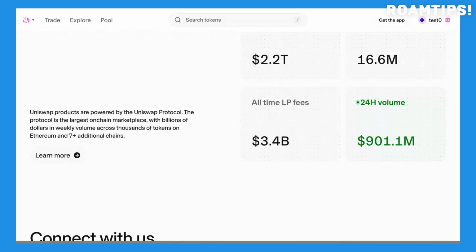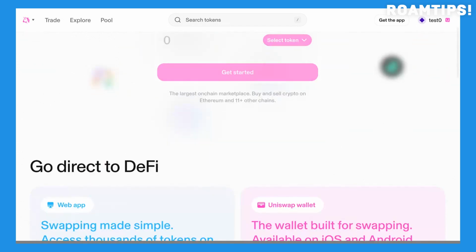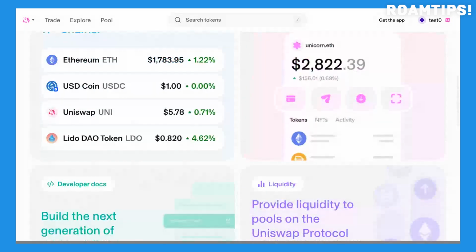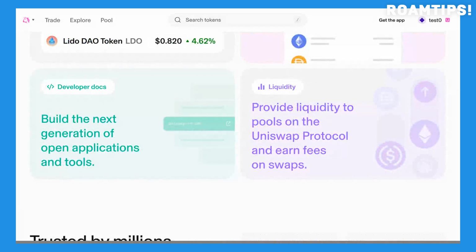The platform continually evolves, with versions like Uniswap v2 and v3 introducing improvements to trading efficiency and offering more sophisticated features for liquidity providers. The platform has become a cornerstone of the DeFi movement, demonstrating the potential of decentralized exchanges to reshape the financial landscape. By leveraging the power of blockchain technology, Uniswap provides a trustless and permissionless environment for exchanging digital assets, empowering users,